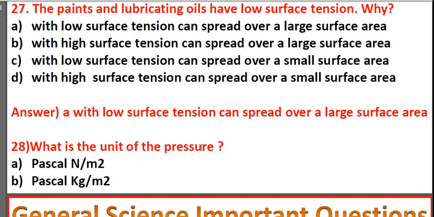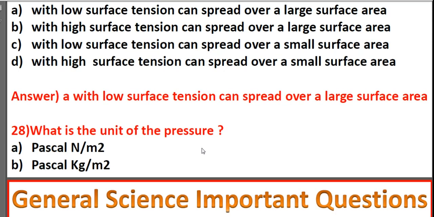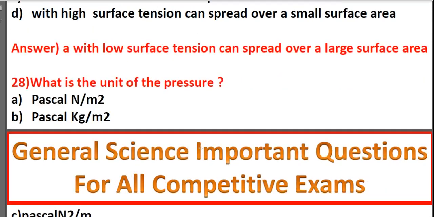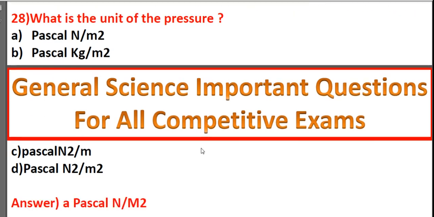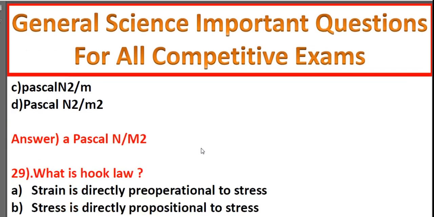What is the unit of pressure? Pascal, Newton per meter square, Pascal, kg per meter square. It's Pascal, Newton square by meter, Pascal, Newton square by meter square. It's A, Pascal, Newton per meter square.